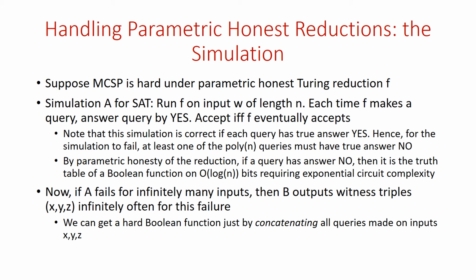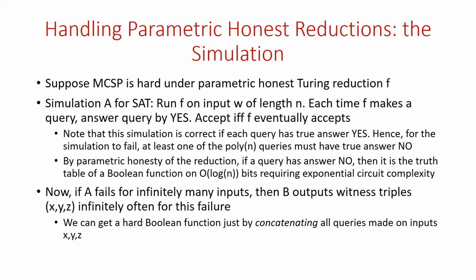Note that if our answers to queries were all correct, then by the correctness of the reduction, the simulation is correct. So if each query has true answer yes, then the simulation does solve W correctly. Hence, if the simulation was to fail, at least one of the polynomially many queries made must have true answer no. And by parametric honesty of the reduction, recall that parametric honesty means that the size of the parameter is n to the omega 1, right? And that's the size of the parameter for any query.